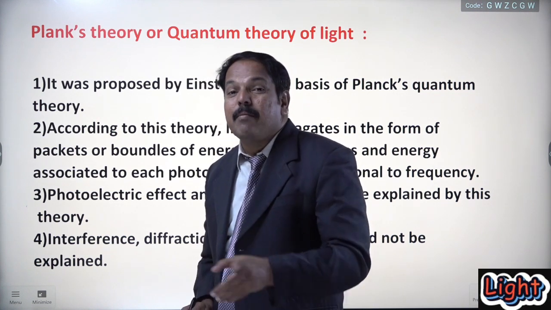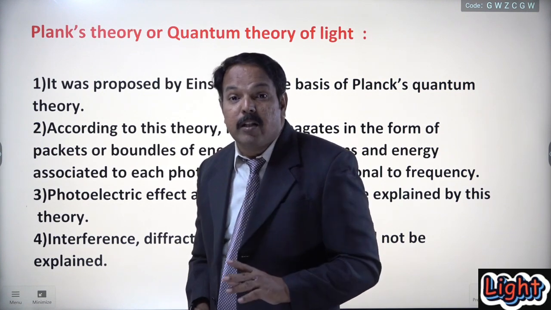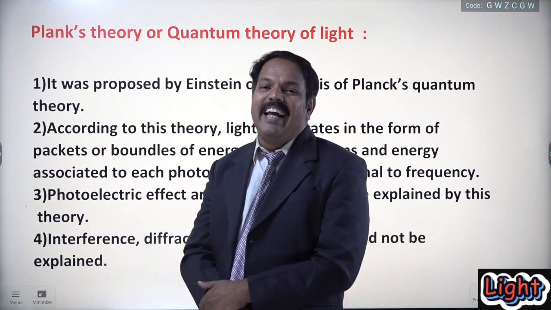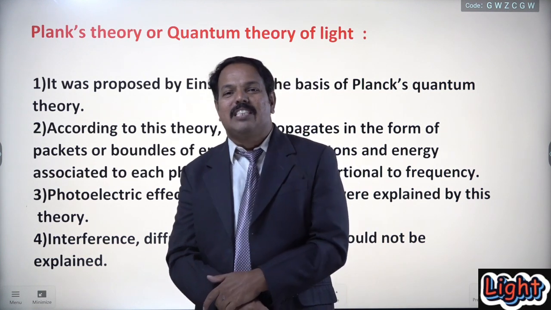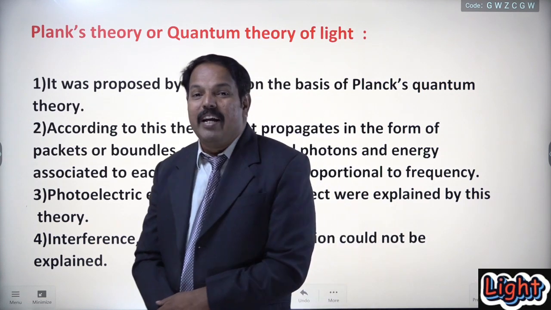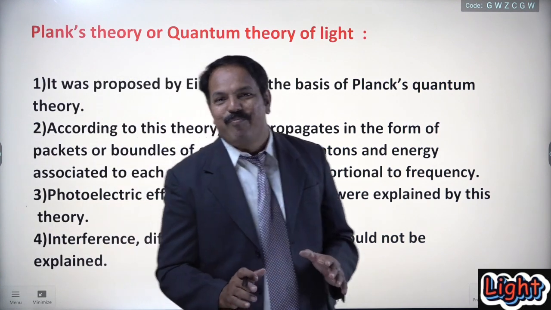Which are these concepts? That may be polarization of light, the photoelectric effect, the Compton effect, the concepts of modern physics. This theory explains all these concepts, but again fails to explain concepts like interference of light, diffraction of light, and double refraction of light, and these are the drawbacks of this theory.